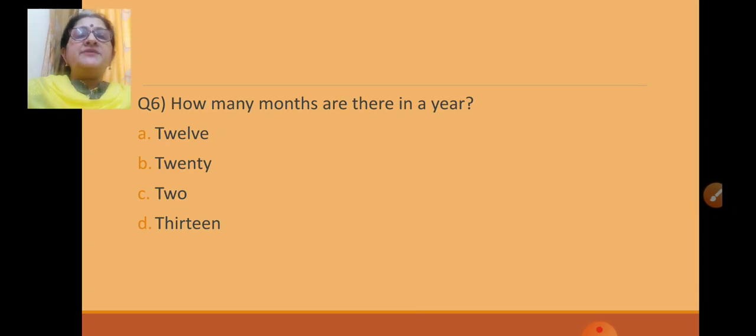How many months are there in a year? We learned this in the lesson. I will read the options first. A. 12. B. 20. C. 2. D. 13.